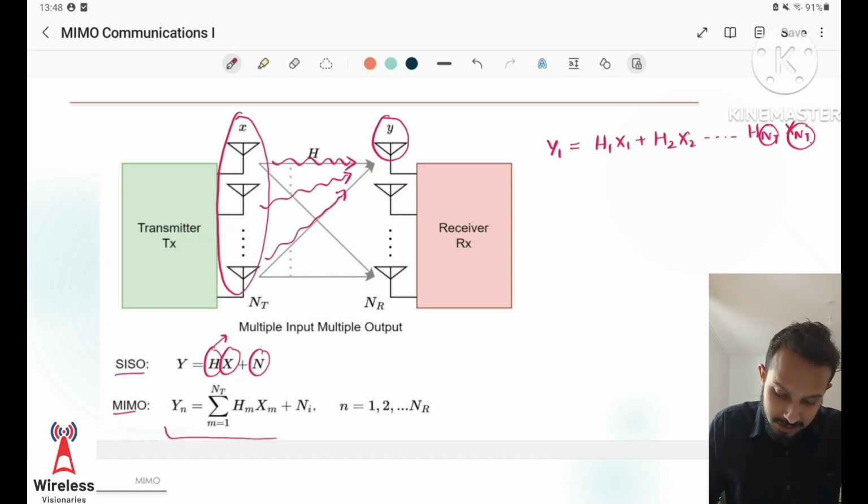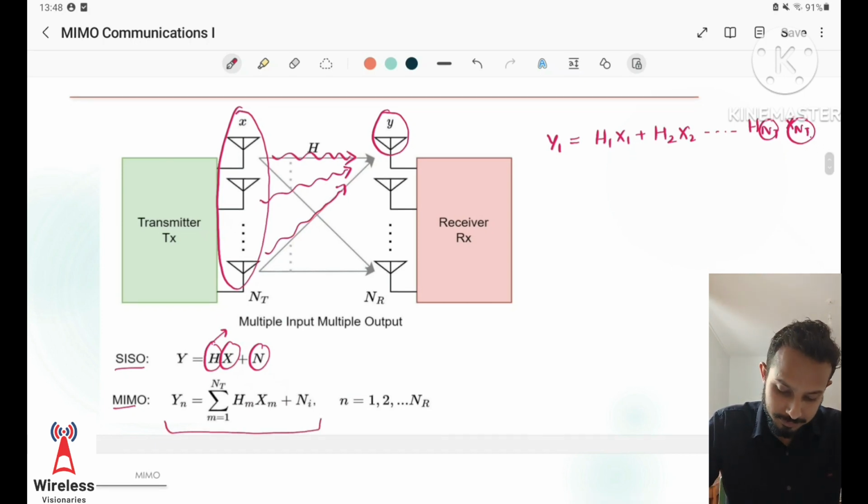So this is the form of relationship that we have in case of MIMO.